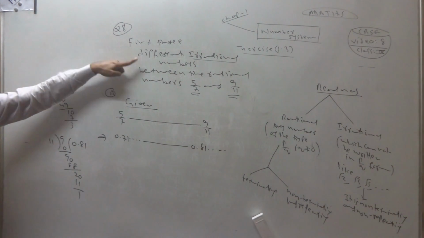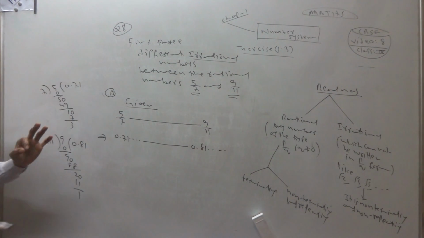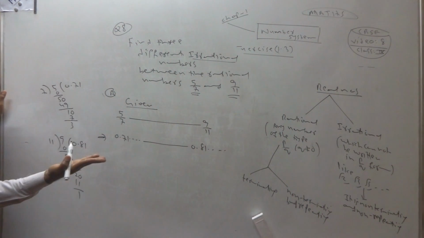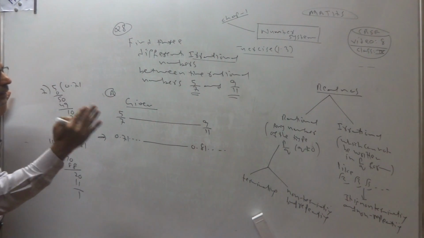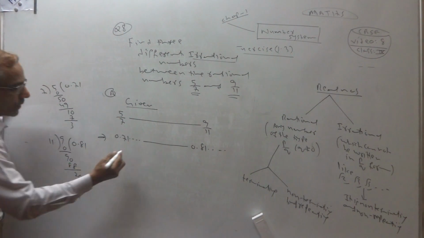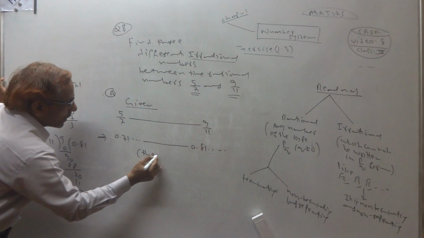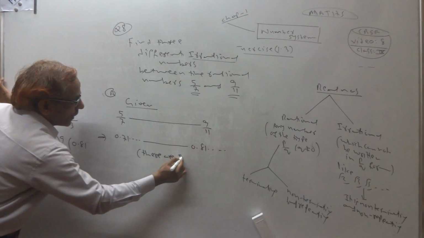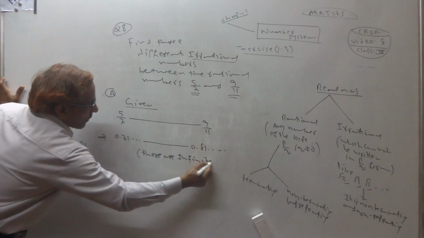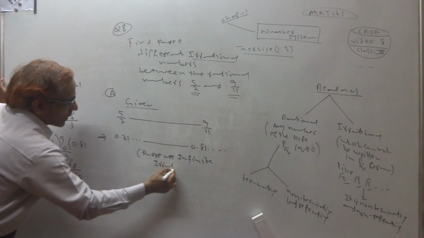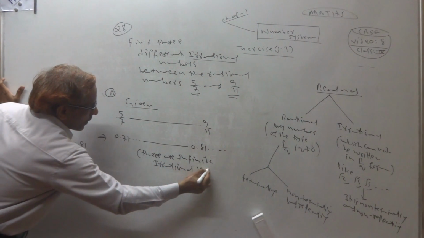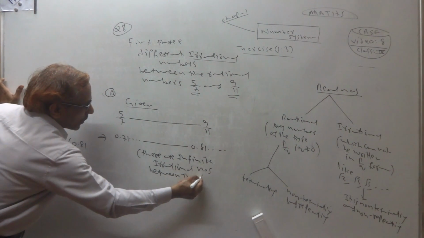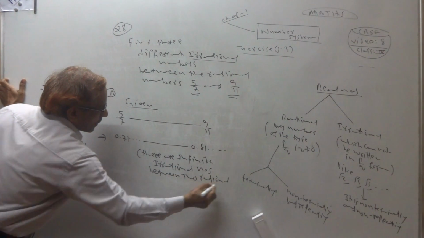Now see what the question is asking: find three different irrational numbers between these two. You can write many examples. There are infinite irrational numbers between two rational numbers.